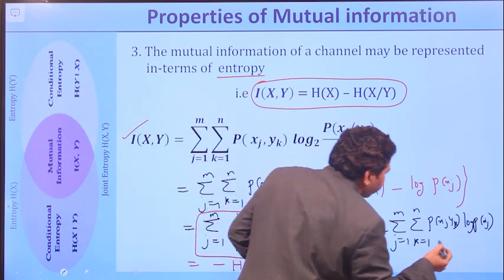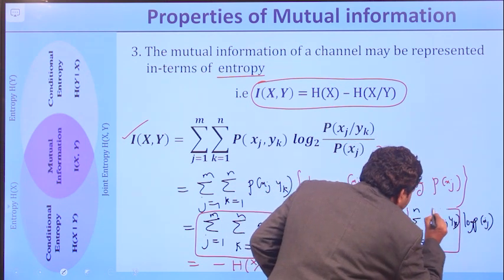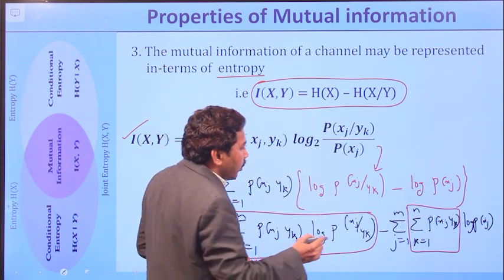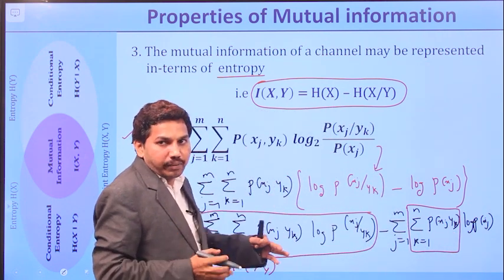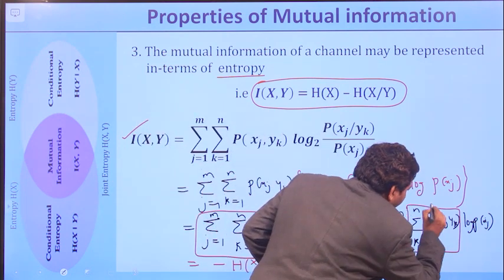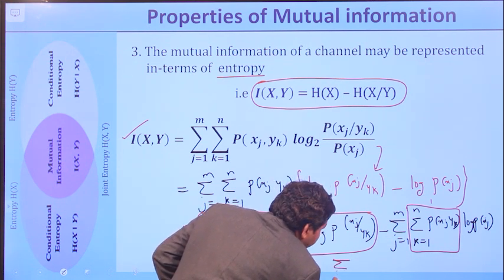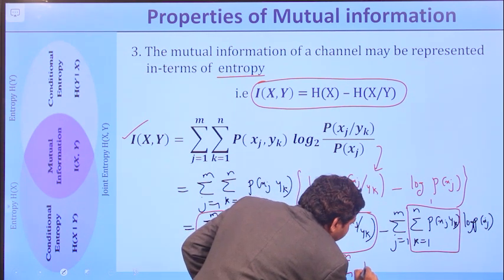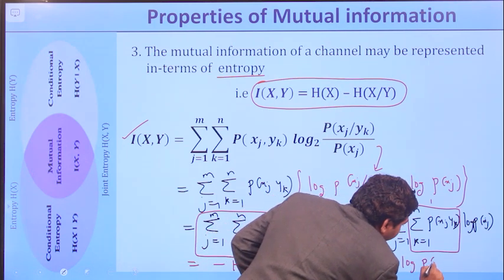Whereas coming to the second term, you can see it carefully up to this part. This part is representing k varied from 1 to n, that is k equal to 1 to n, p of xj comma yk. That is, the y value is varied from 1 to n. The sum of the probability is always equal to 1. So this term is simply replaced with 1, which is equal to minus sigma j equal to 1 to m, p of xj log p of xj.